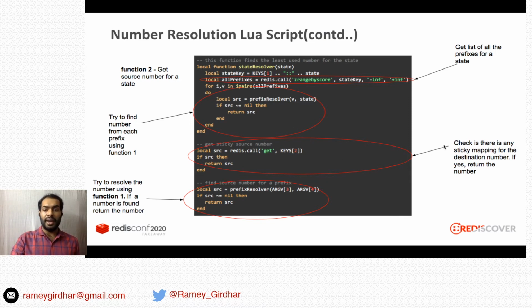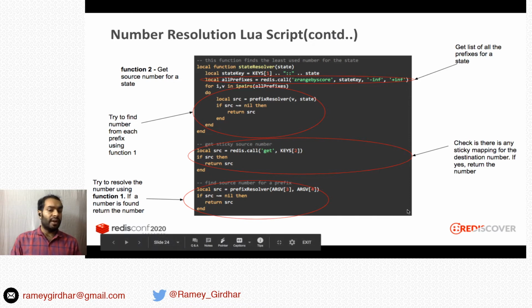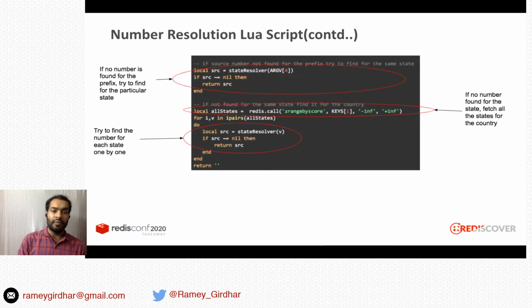So first, it checks if there is any sticky mapping for the destination number. Let's say it finds a sticky mapping, it will return it. If it doesn't find it, we'll try to resolve the number using the prefix resolver. If we find the number using prefix resolver, we'll return it. If not, we'll try to resolve it using state resolver.